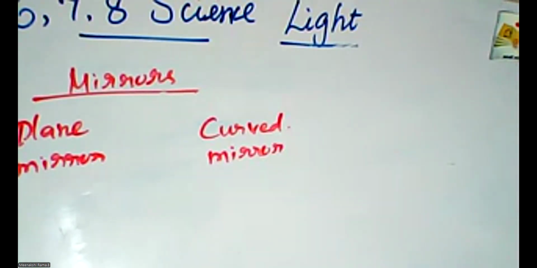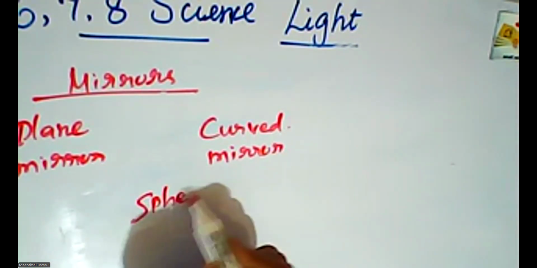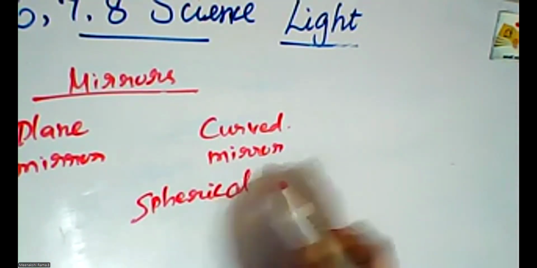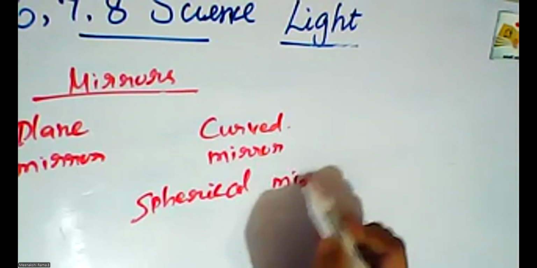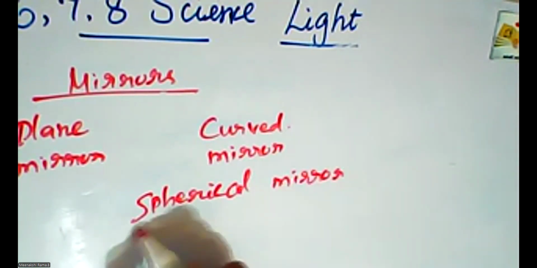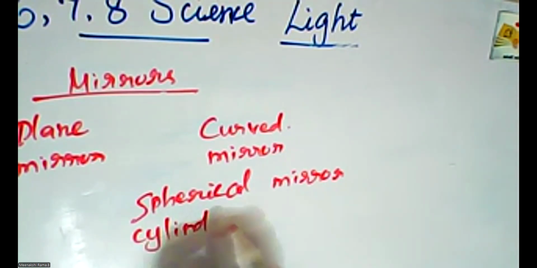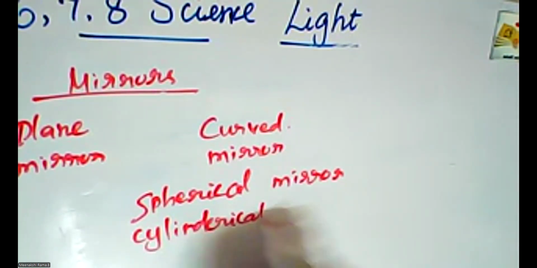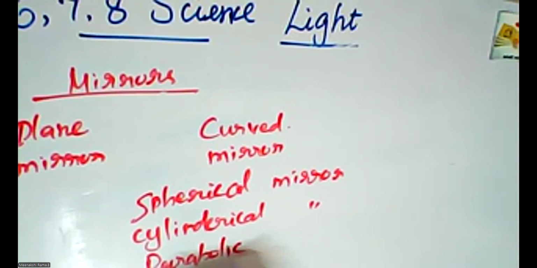The subdivisions of the curved mirror are the spherical mirror, the cylindrical mirror, the parabolic mirror, and the ellipsoid mirror.